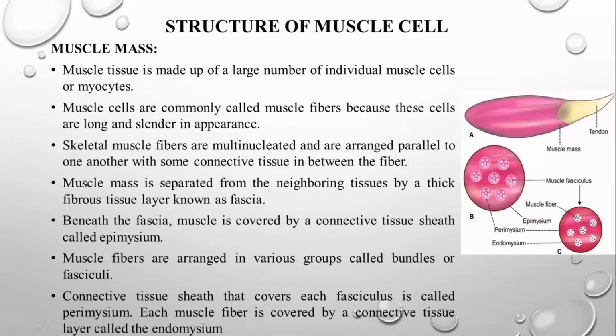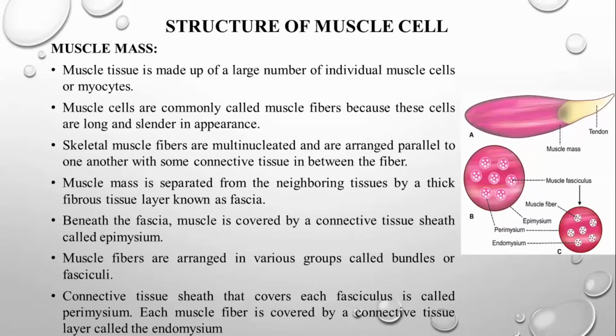Now we're going to see the structure of the muscle cell. First we're going to see about the muscle mass. The muscle tissue is made up of a large number of individual muscle cells which we call myocytes. Muscle cells are commonly called muscle fibers because these cells are elongated and slender in appearance. We can take the muscle fiber by fiber.